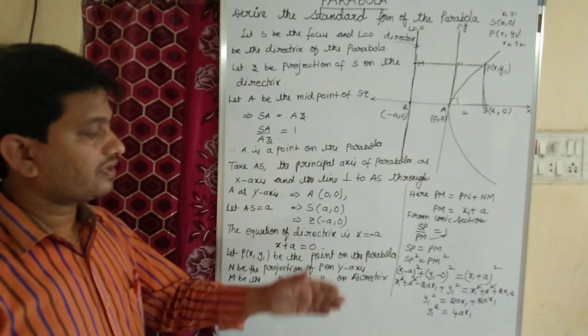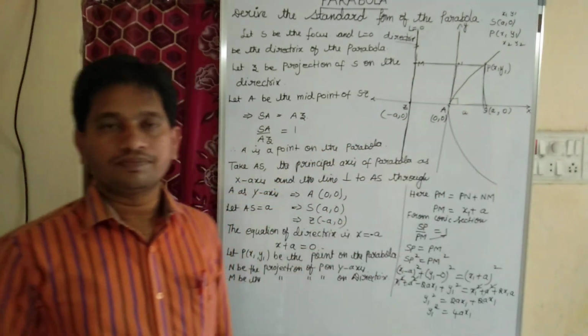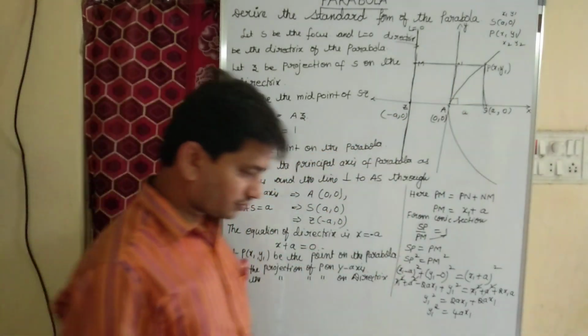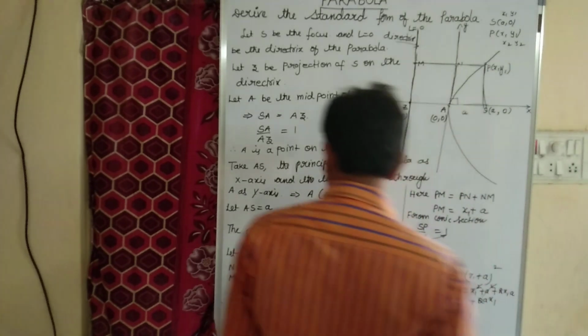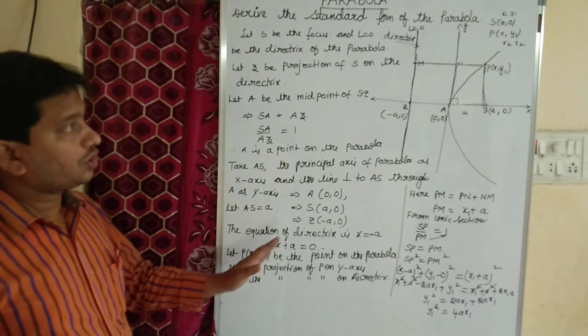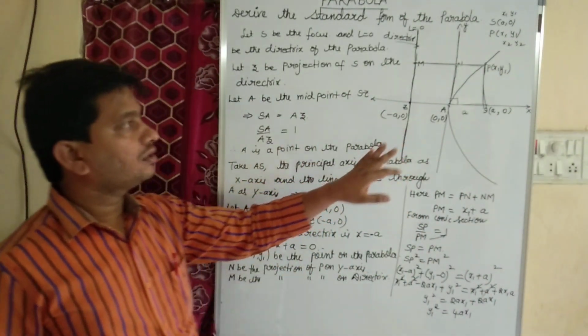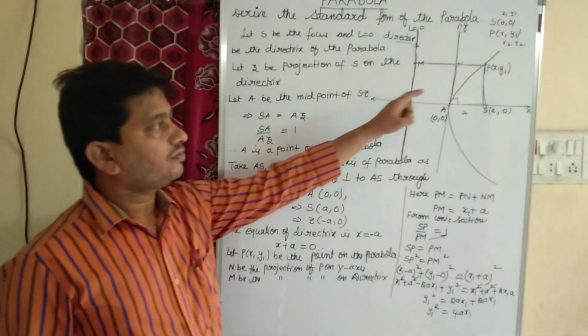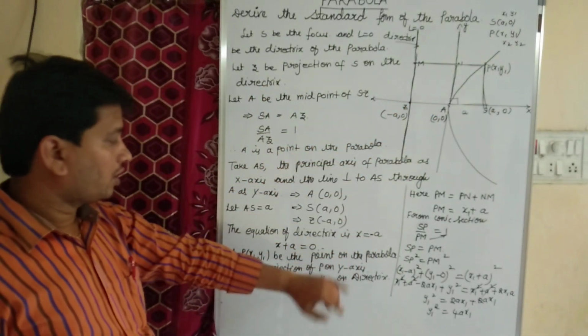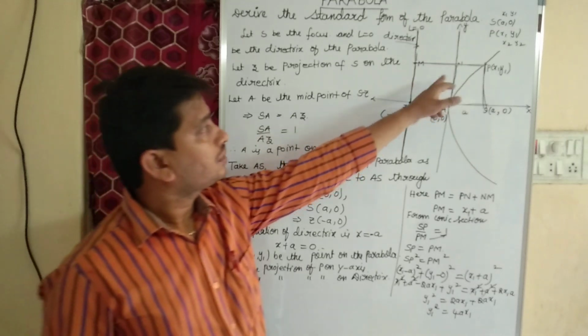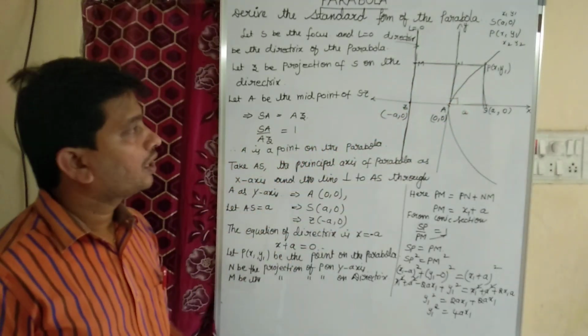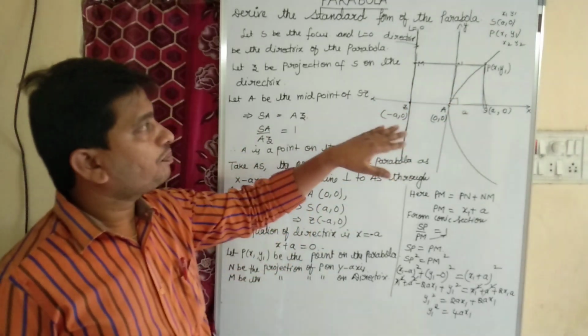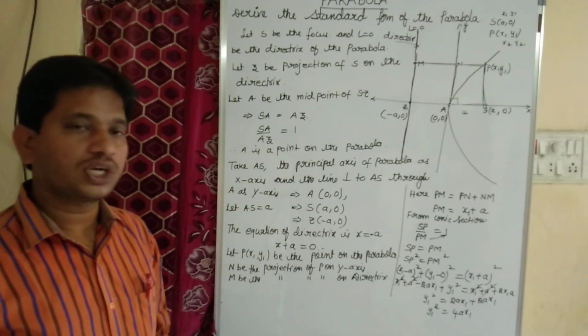So here (x1, y1) is a point on the parabola. Children, once again I am explaining. If you observe here, as I told you, N is the point on the x-axis, the projection of P, and M is the projection of P on the directrix.